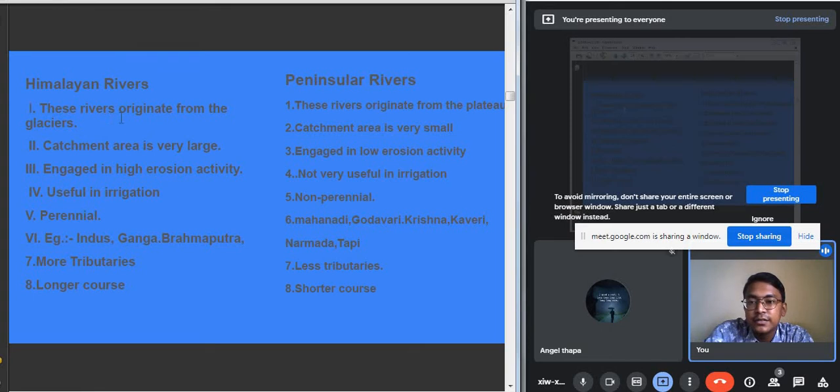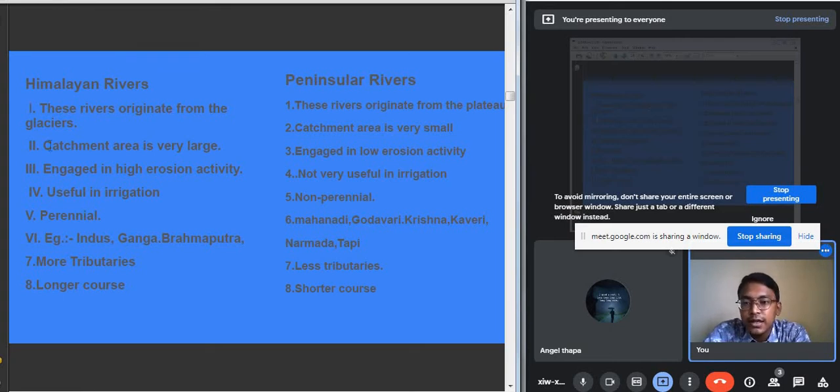The Himalayan rivers originate from the glaciers, from the melting of the snow and all. Whereas the peninsular rivers originate from the plateau region. The Himalayan rivers have a continuous supply of water throughout the year. Why? Because they originate from the high mountain areas, they get water from the melting of the snow and the glaciers, as well as from rainfall. And the peninsular rivers originate from the plateau region, so they get a very small amount of rainfall. They are not perennial, they are seasonal, because they are dependent only on the rainfall.